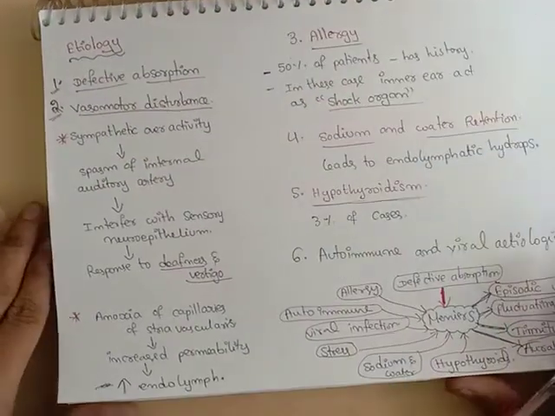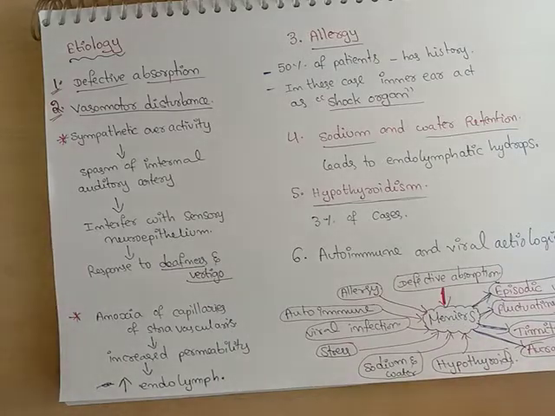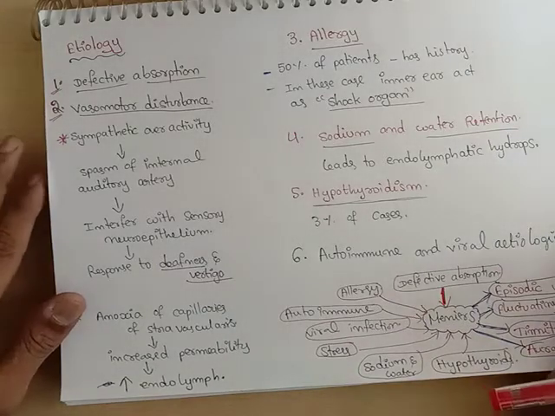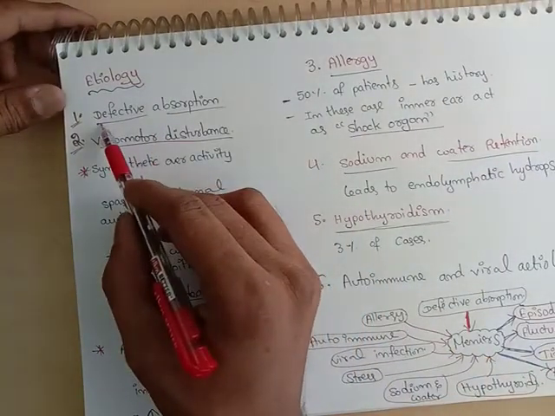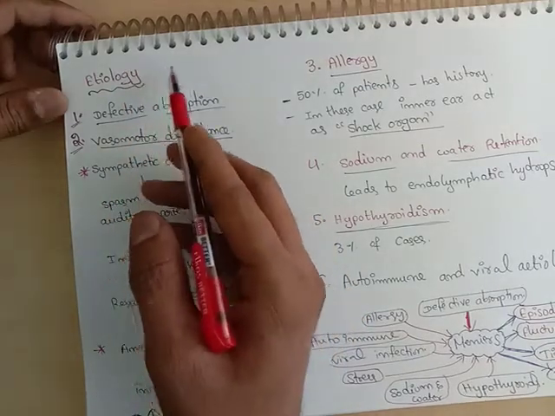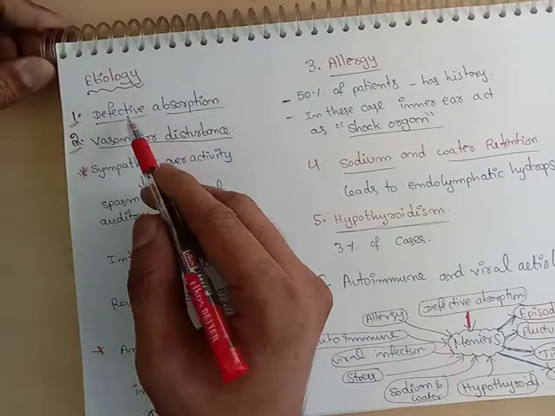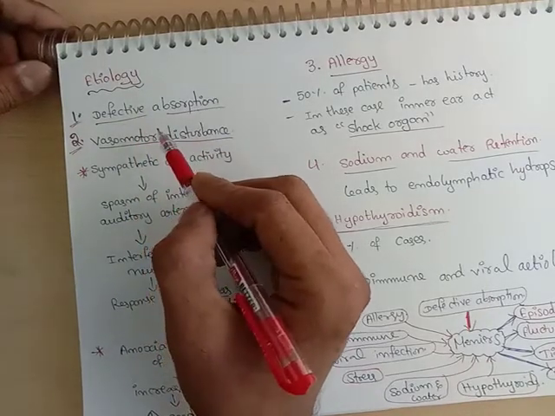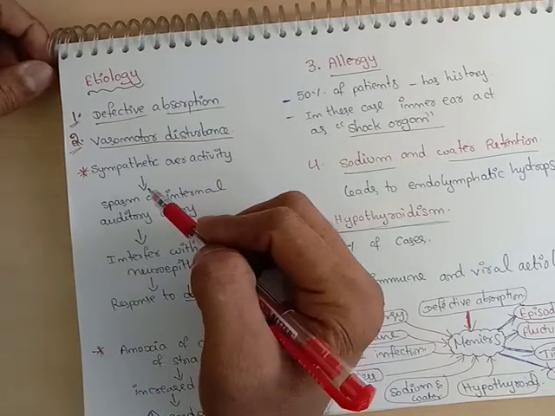Now I will discuss etiology. What is meant by etiology? Etiology is the factors which cause the disease. First, if there is defective absorption, as I already said in the previous paper, it is experimentally proved. How was it proved?